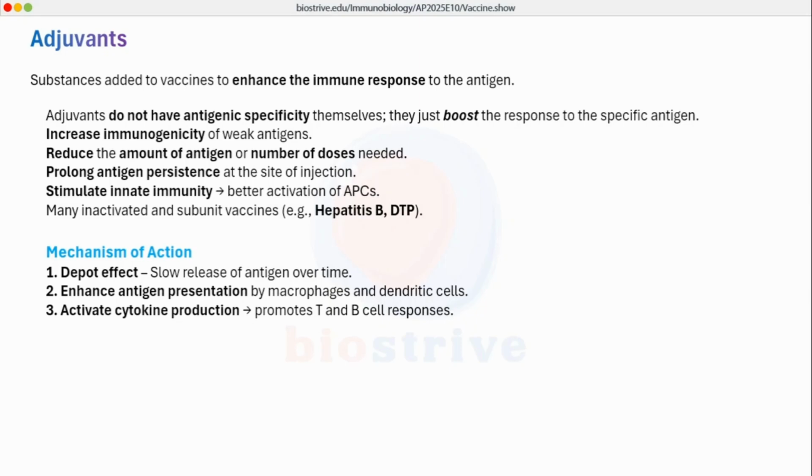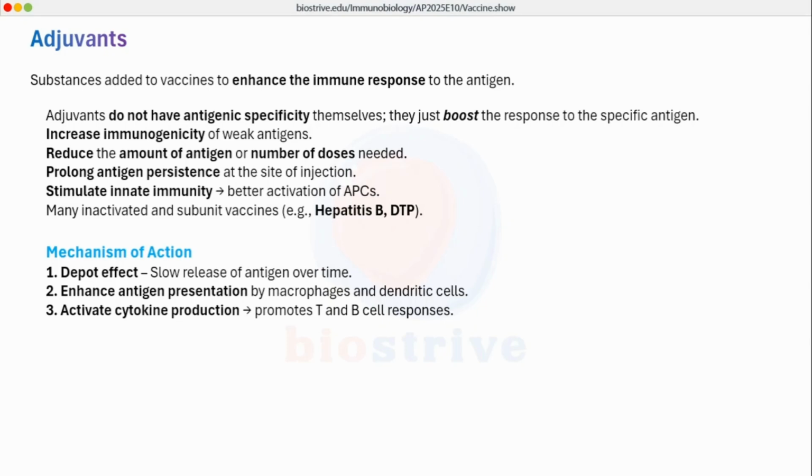Now come to the concept of adjuvants. Adjuvants are the substances which are added to vaccines to enhance their effectiveness. That is what adjuvants are. Adjuvants do not have antigenic specificity of their own, but they just boost the response of a vaccine to a specific antigen. Okay, so adjuvants are molecules which will increase the immunogenicity of weak antigens when they are given alongside the antigens. They will reduce the amount of antigen or number of doses needed because they are increasing the effectiveness of the antigen. They mostly stimulate the innate immunity. They are used in many inactivated and subunit vaccines like Hep B and DTP.